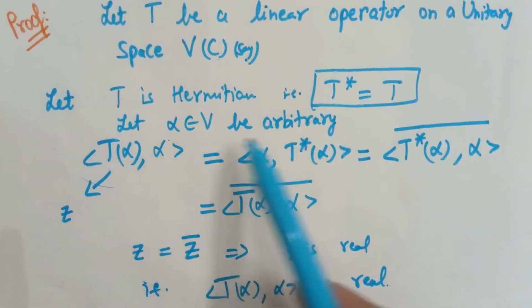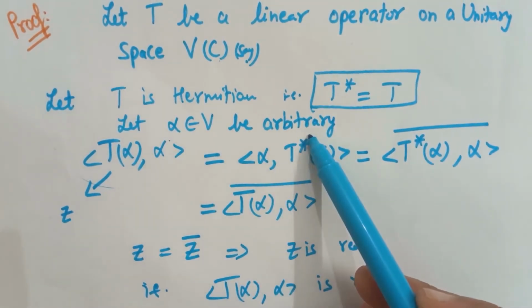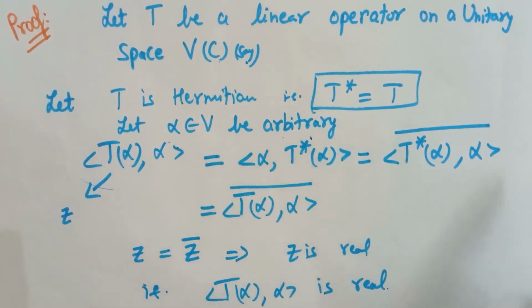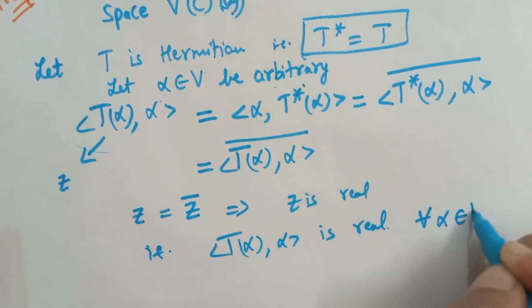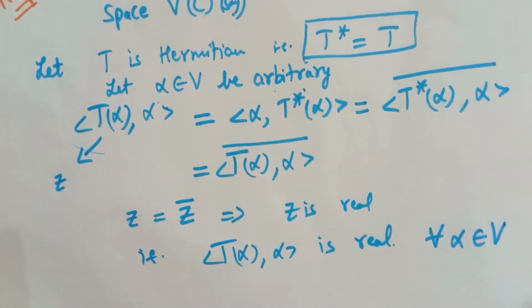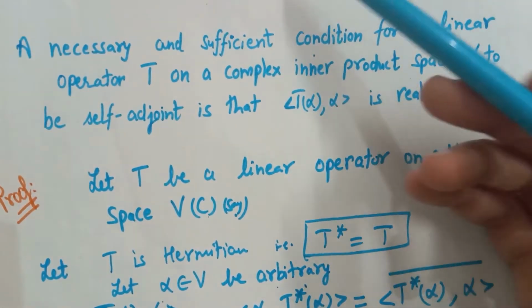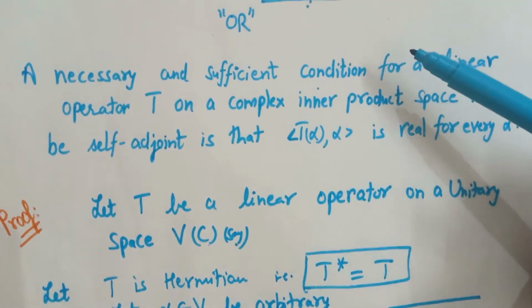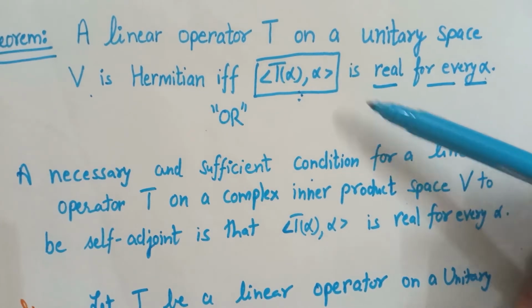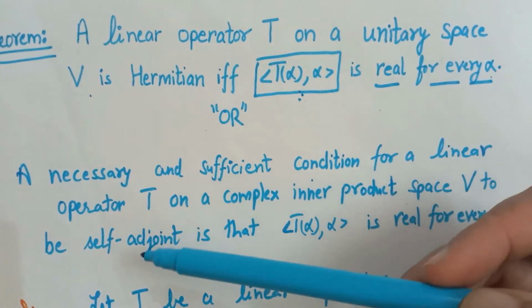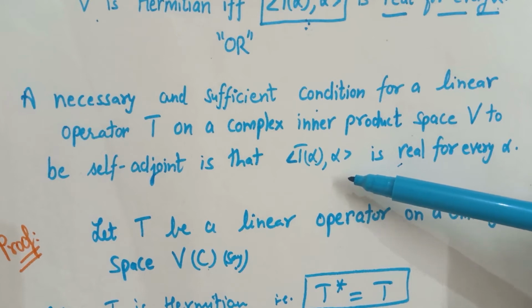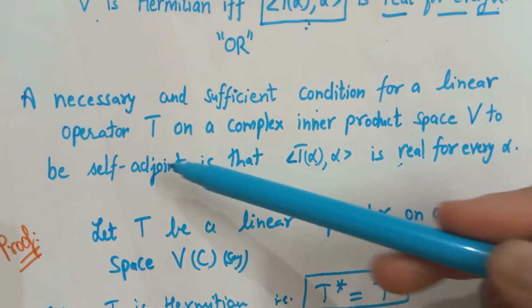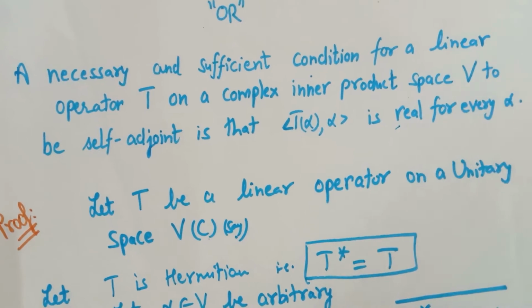But alpha was an arbitrary element of V, so this holds for every alpha belonging to V, and this was required to be proved. In both the statements, we have to prove that if T is self-adjoint, then this condition holds. Now let's prove the converse. If this condition holds, we have to prove that T is self-adjoint, that is, T is Hermitian.